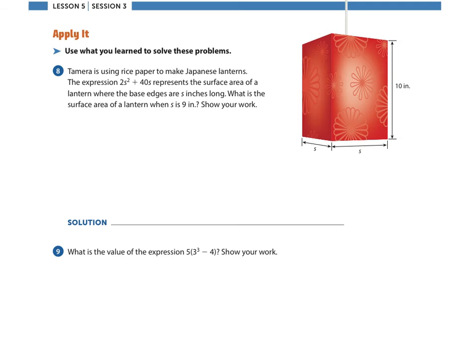Tamara is using rice paper to make Japanese lanterns. The expression 2s squared plus 40s represents the surface area of a lantern, where the base edges are s inches long. What is the surface area of a lantern when s is 9? So a substitution problem here. So we're going to have 2 times 9 squared plus 40 times 9.